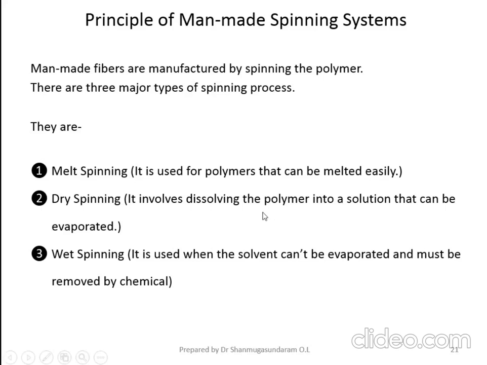So it involves dissolving the polymer into a solution that can be evaporated. So what we do with the polymer is dissolve it in a solvent. Then after making it into a filament, we evaporate the solvent present in the filament. I will show you a video at the end of this lecture. Then you will come to know clearly how melt spinning takes place, how dry spinning takes place, how wet spinning takes place.